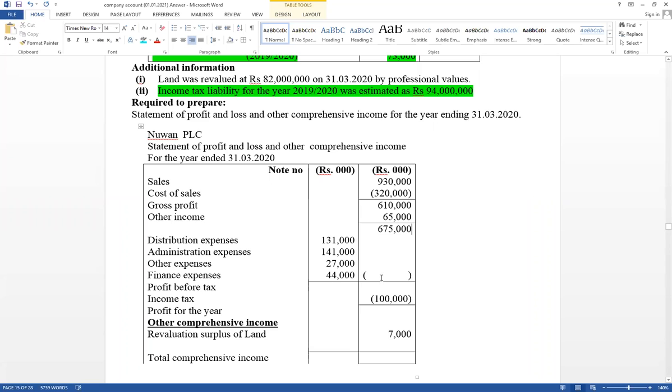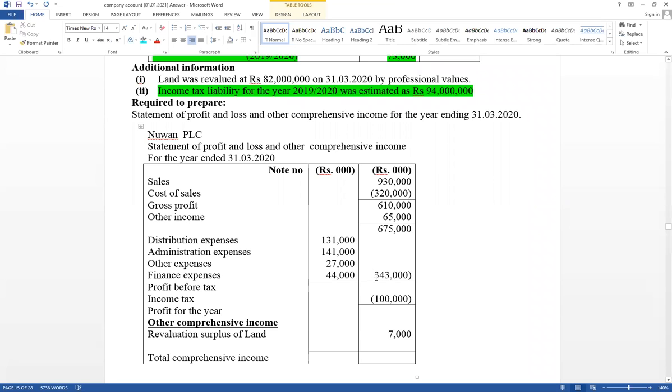Then take total expenses: 131 plus 141 plus 27 plus 44. Therefore, total expenses equal 343,000, within brackets.